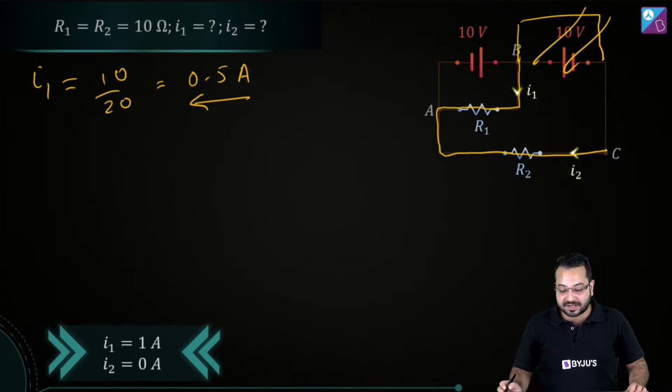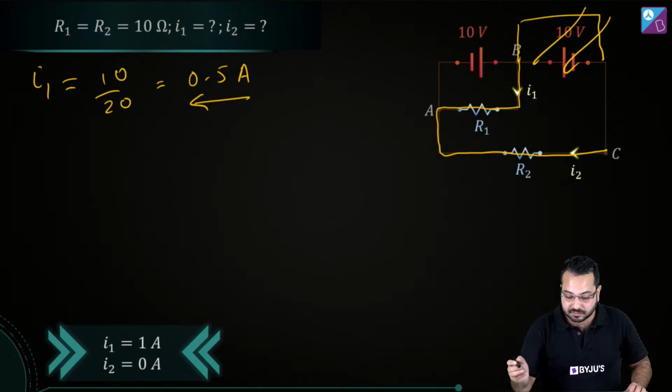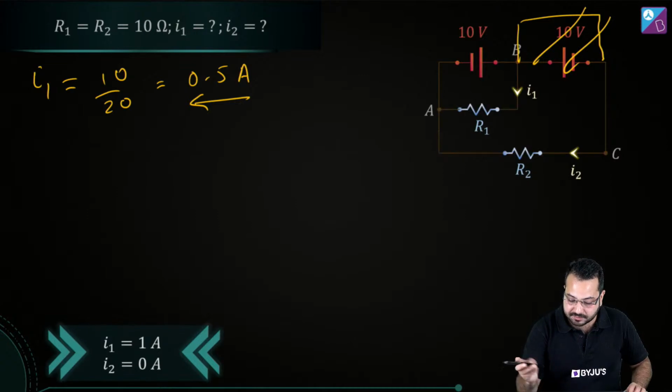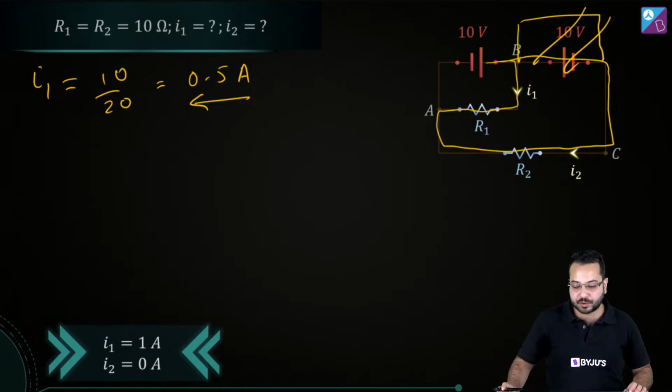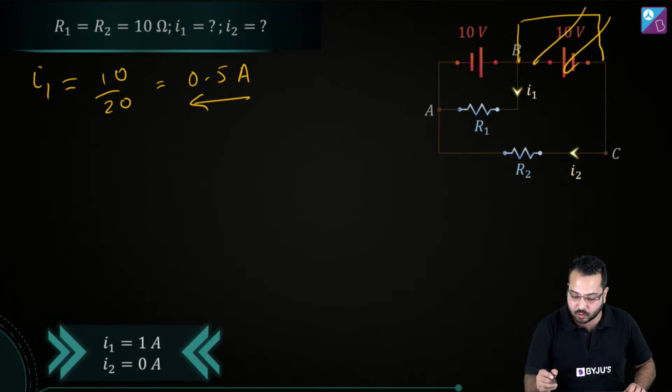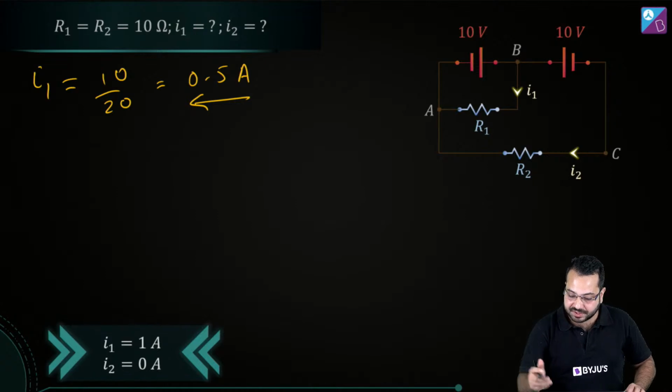Now when we are left with this loop again, this is going to go something like this. We have shorted this battery over here.